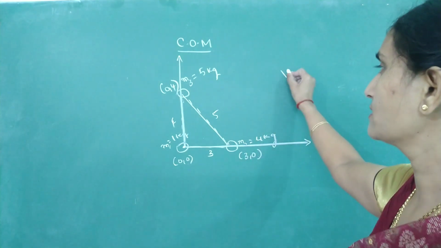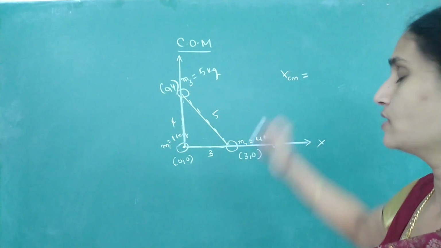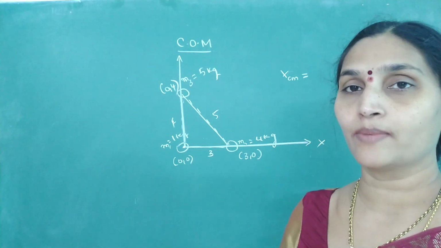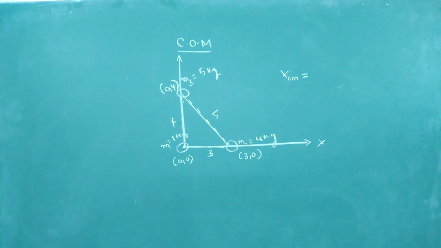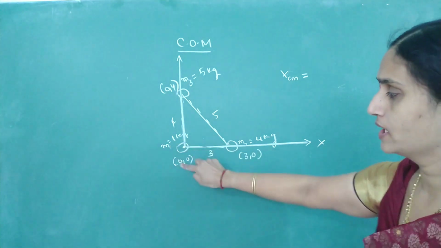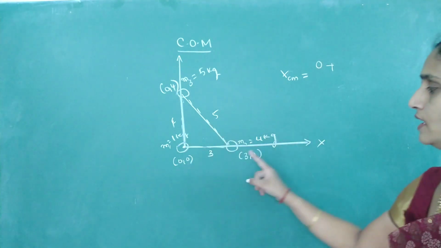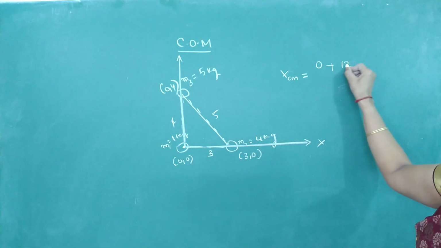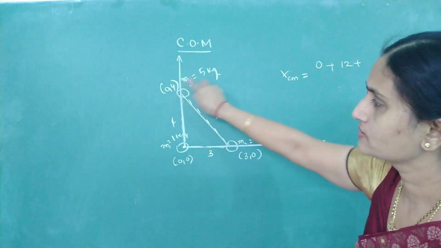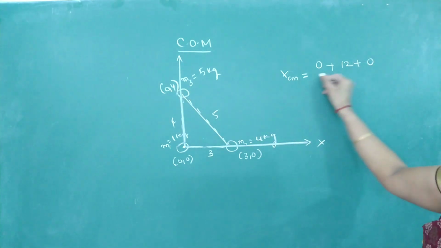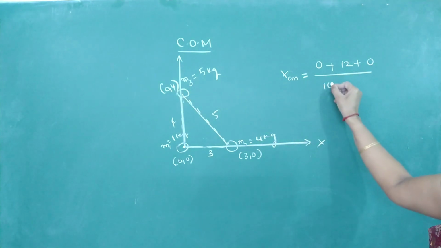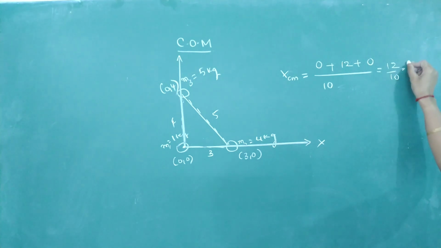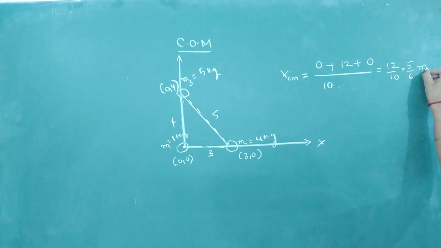Now how to locate x center of mass for a 3 particle system: m1 x1 plus m2 x2 plus m3 x3 by m1 plus m2 plus m3. So use it, try to write it directly. 1 into 0, plus 4 into 3, plus 5 into 0, by m1 plus m2 plus m3, that is 10. So x location is 12 by 10 or 6 by 5 meter from origin.